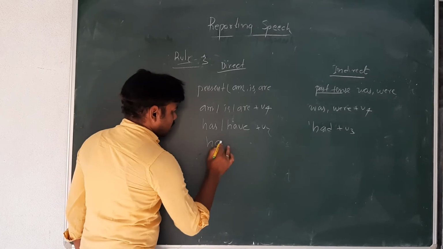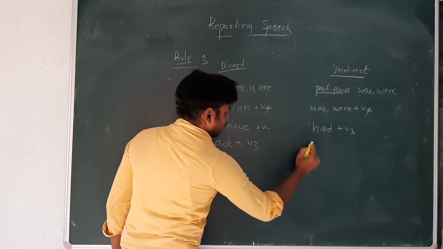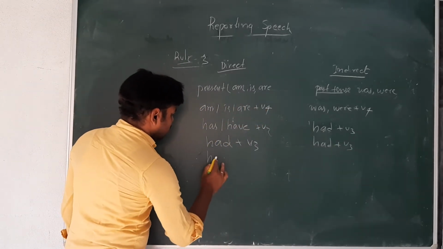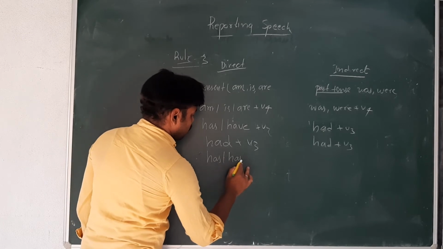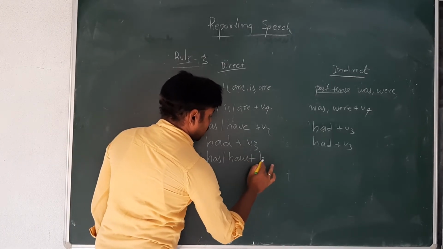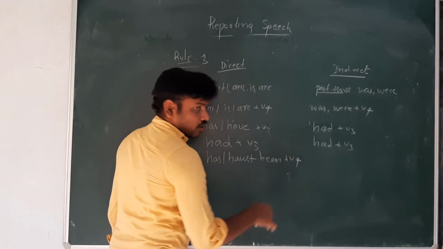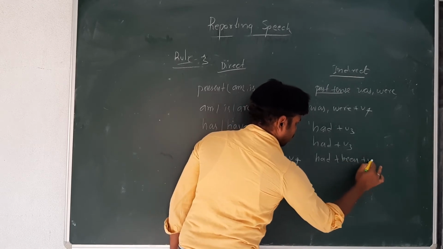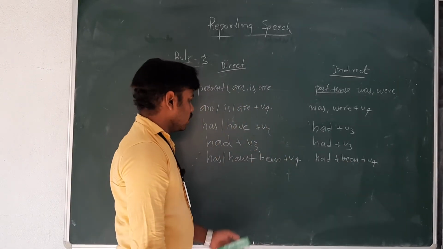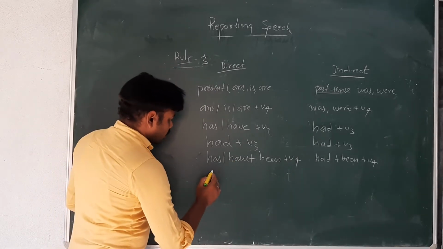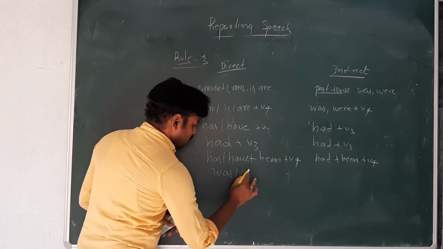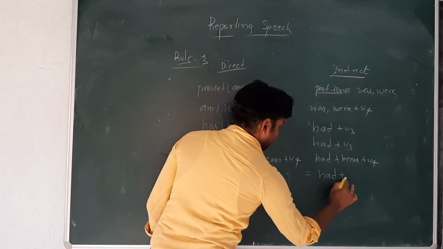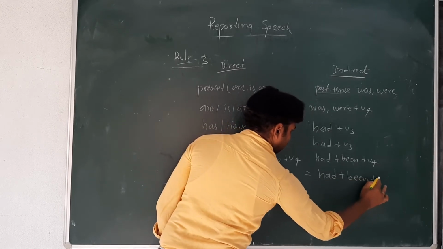Next, had plus V3 stays had plus V3. Now has or have plus been plus V4 becomes had plus been plus V4. Next, past continuous tense, was or were plus V4, will become had plus been plus V4.